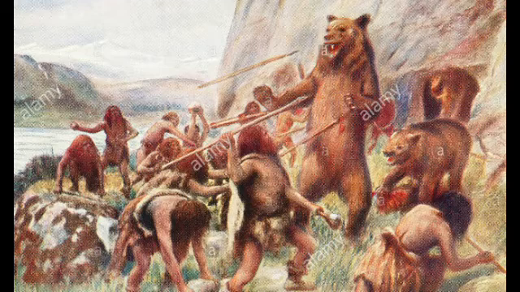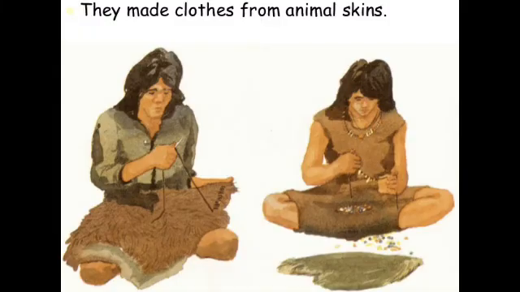So what happened is that by now we have developed a lot of tools that could be used for hunting, then building fire, then scraping out meat for different purposes. Like if we want to make clothes, clothes in those ages were not made of cotton and fiber.